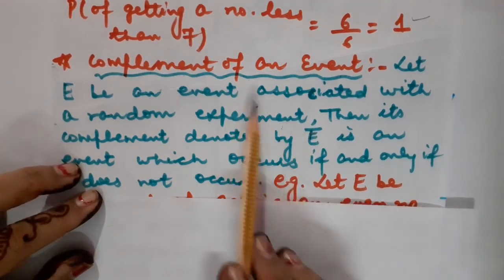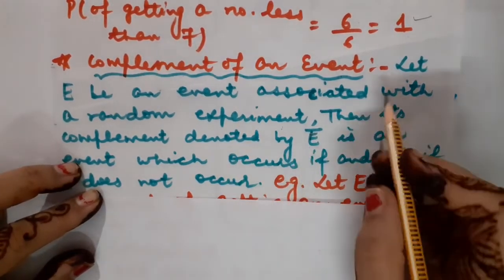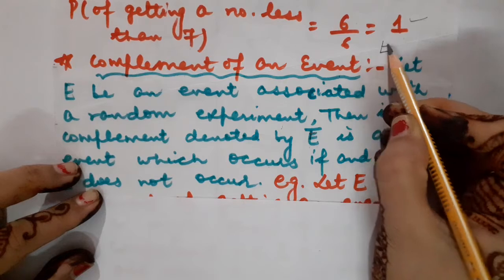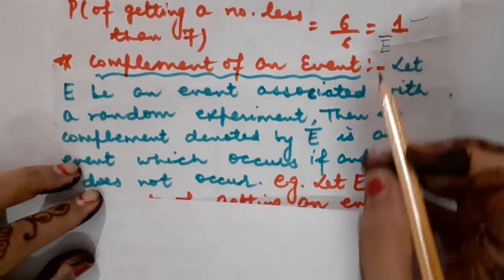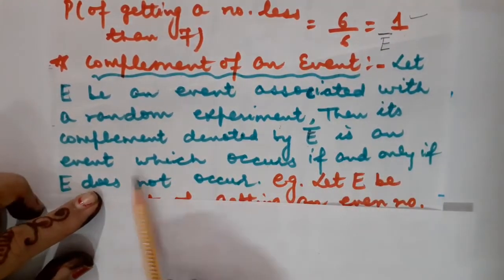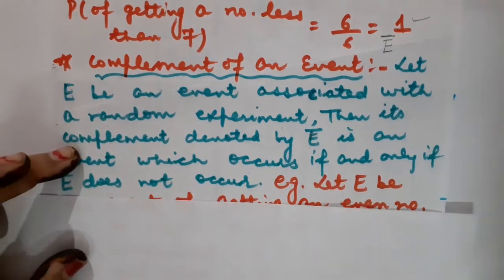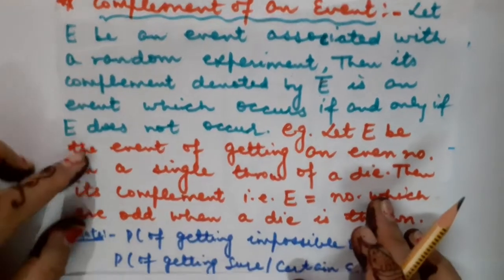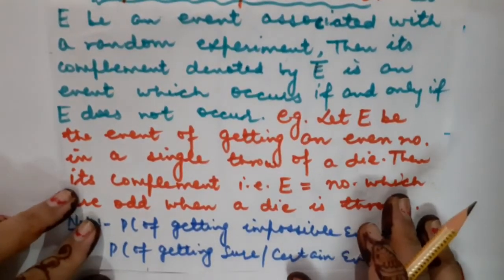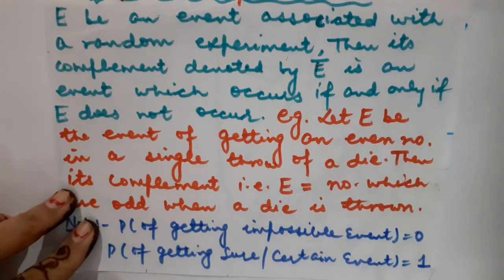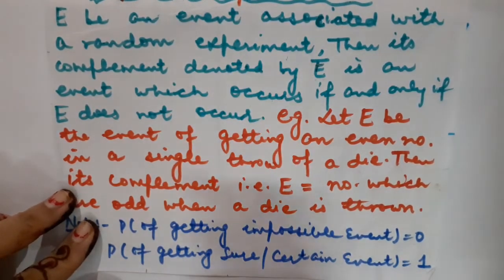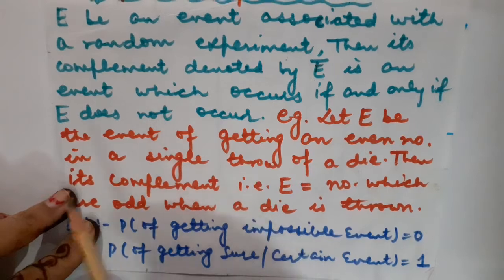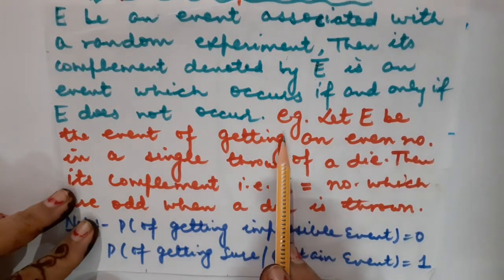How do we denote the complement of an event? We will write E and place a bar above it. This is an event which occurs if and only if E does not occur. It means the complement is nothing but the negation of an event, meaning the event is not going to occur in that case.